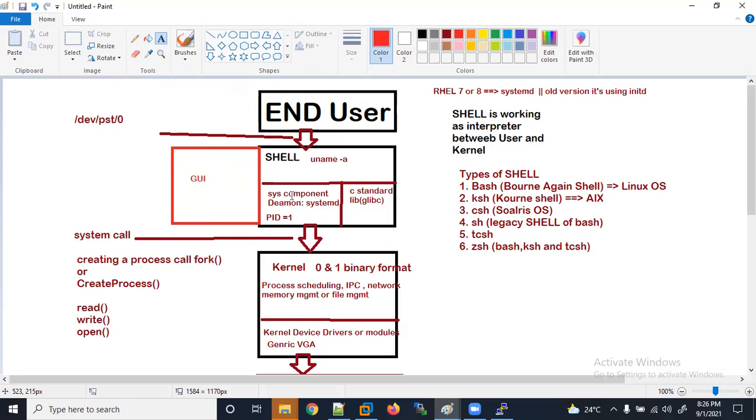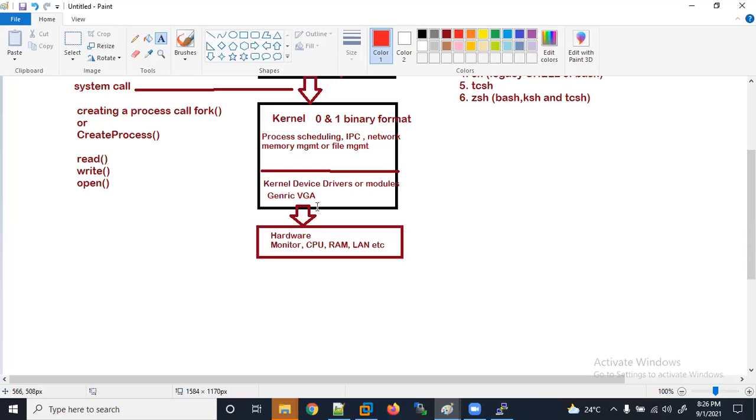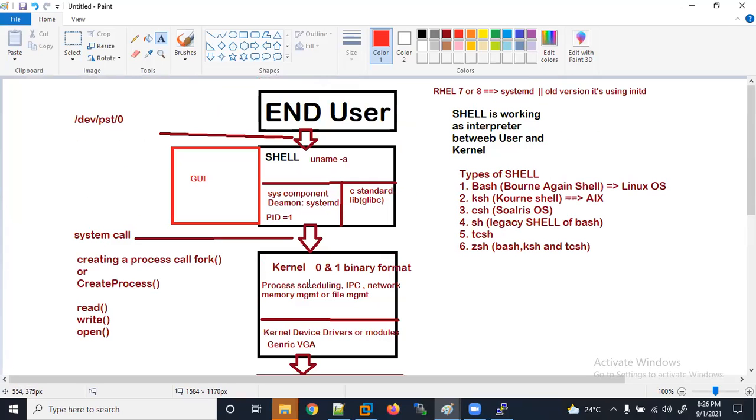Here also it's using the backend. All of this is system components, daemon, systemd, and the C standard library also. After that it will communicate with the kernel, and the kernel will talk with the respective drivers, and after that it will communicate with your hardware, then you will get your results.